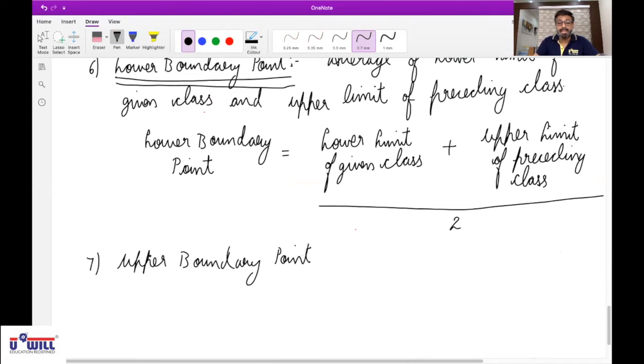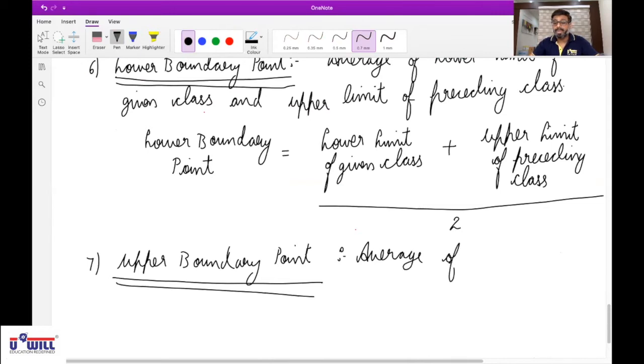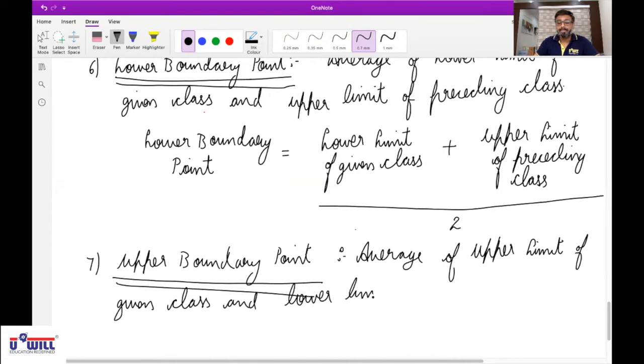The definition would be, as we have written this theoretical definition, that would be average of upper limit of given class plus lower limit of next class or succeeding class. Succeeding class means next class.